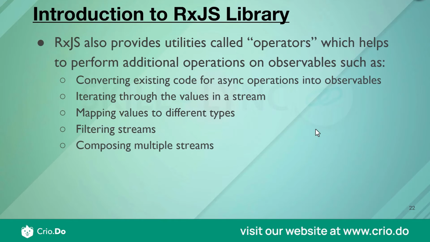Similarly, if I get data from my observable but now want to convert the data, that is also possible. If I want to filter the data I get, to either take or reject a value, even that is possible using operators. Similarly, if I want to make, say, five separate parallel API calls or parallel observable subscriptions and combine the data into one, even that is possible. So all these different scenarios we can achieve using RxJS operators.